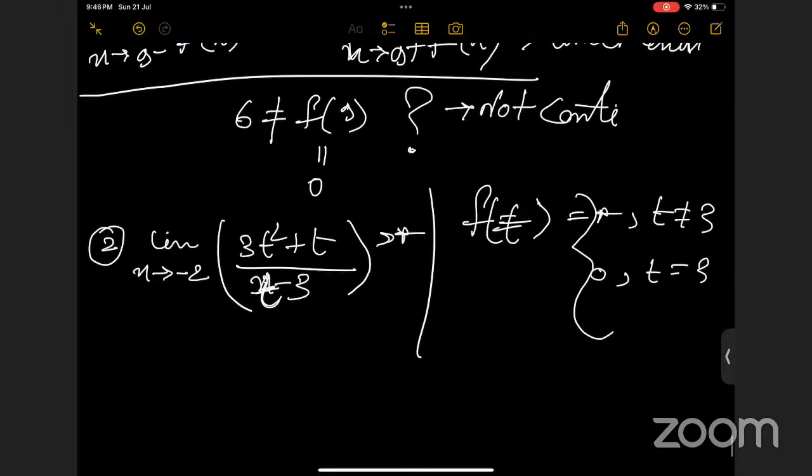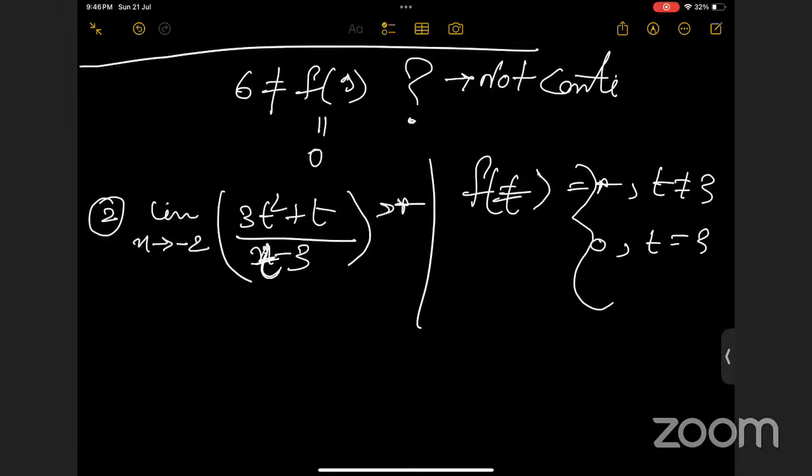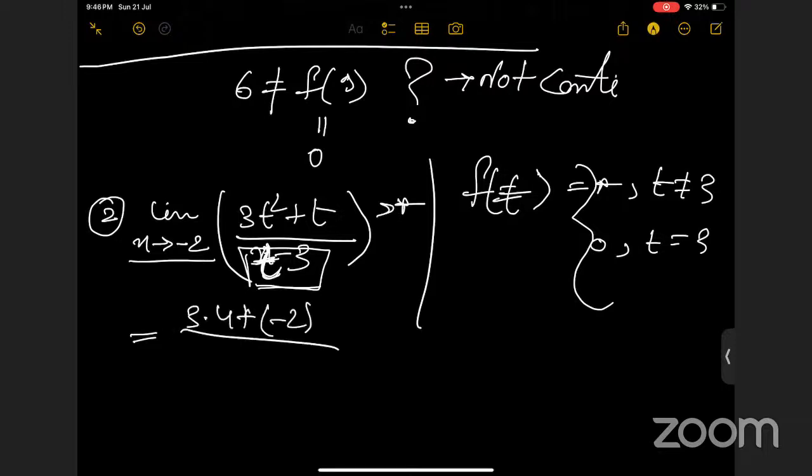Okay, ma'am. So now we're checking the limit as t tends to -2. So what will be the limit? There is no disturbance in this, right? Ma'am, we can directly put -2. Yes. So there is no disturbance here. If we simply put -2 here, there will not be any type of disturbance, right? So it will be simply the expression at -2 minus 3.